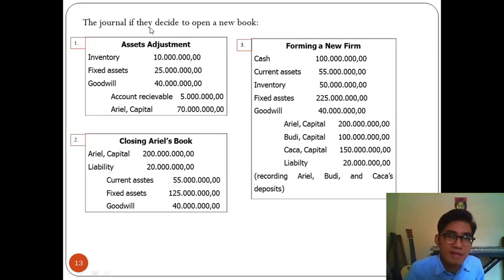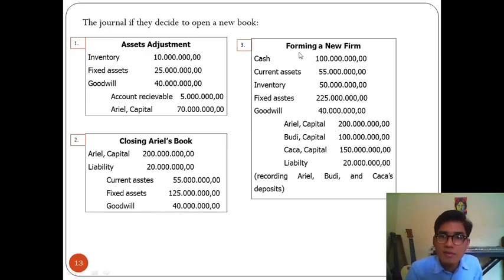And this is the journal if they decided to open a new book. Same as before, first we make the adjustment. Exactly the same as before: inventory, fixed assets, goodwill, and credit account receivable and Ariel's capital. But for this one, we need to make a journal for closing Ariel's book. So we put Ariel's capital and his liability on debit, 200 million and 20 million, and credit all his current assets, fixed assets, and goodwill. Sorry, there's a typo here.